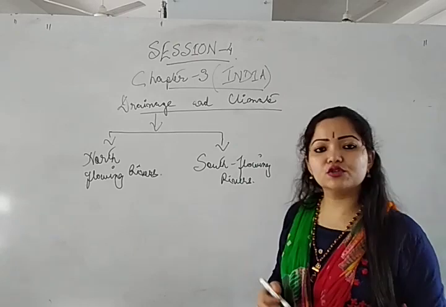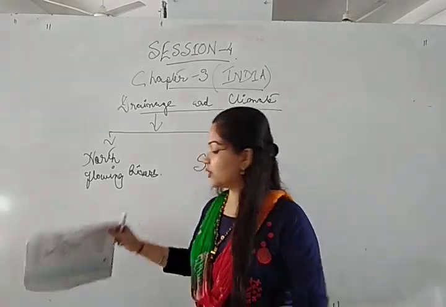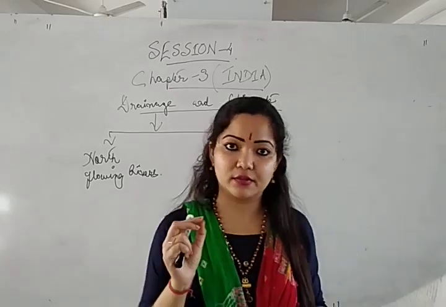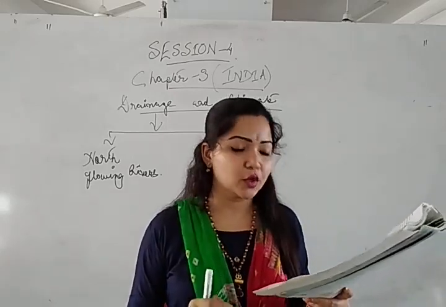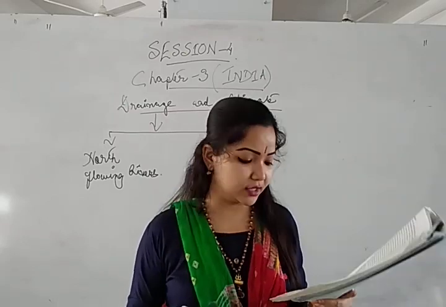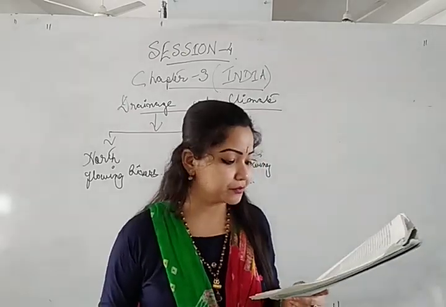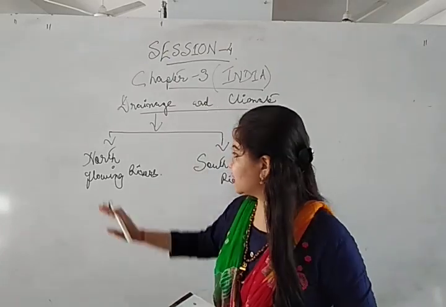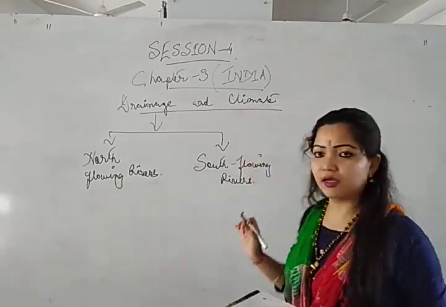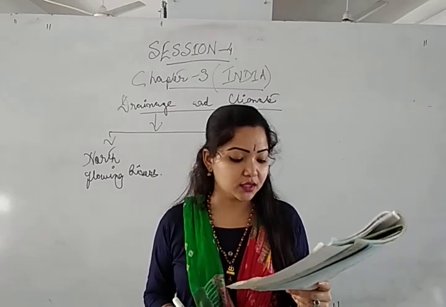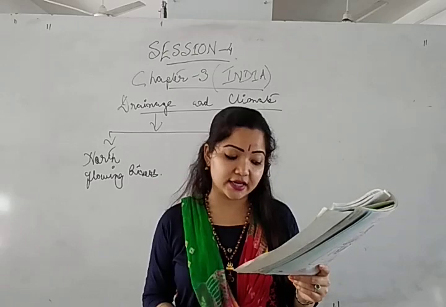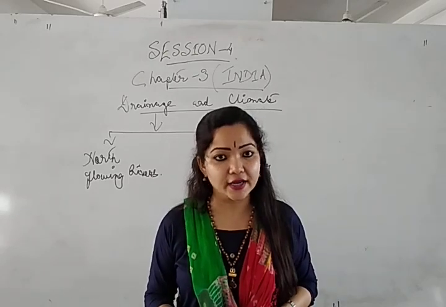Now, according to your book which has been given here, we will go line by line and understand its meaning. So all of you open your books to page number 61. Here we will find some of the major differences between the north flowing rivers and the south flowing rivers. Okay. Point number 1. The North Indian rivers have water flowing throughout the year as they are coming out of the snow covered high mountains.